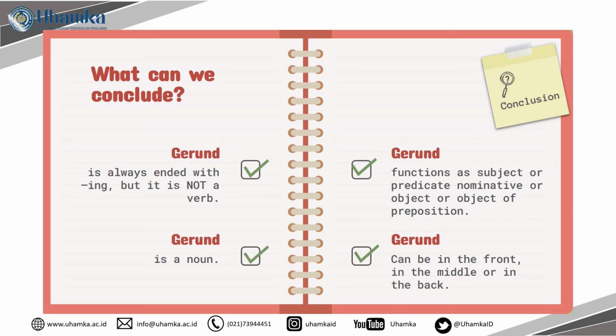Because of its function, the position of the gerund can be in the front if it is a subject, in the middle if it is a predicate nominative or an object, or in the back if it becomes an object or an object of preposition.